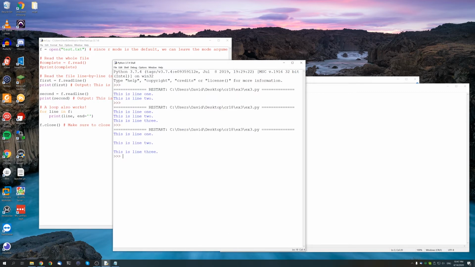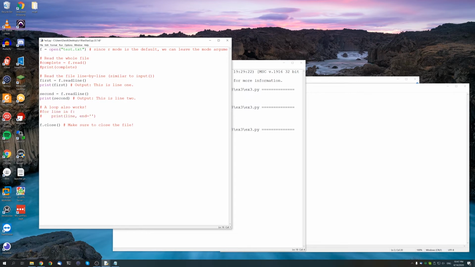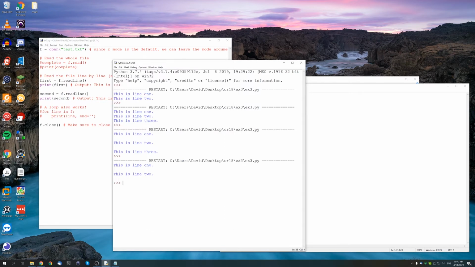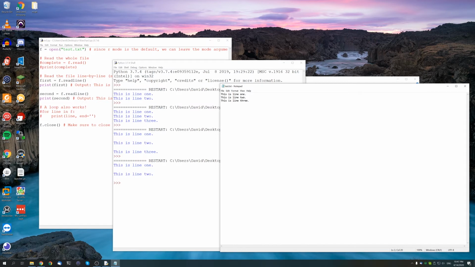No, I forgot to comment that one out. We'll see we have 2 spaces instead of just 1 because there's already a new line from the file, and then after we have another one from print.